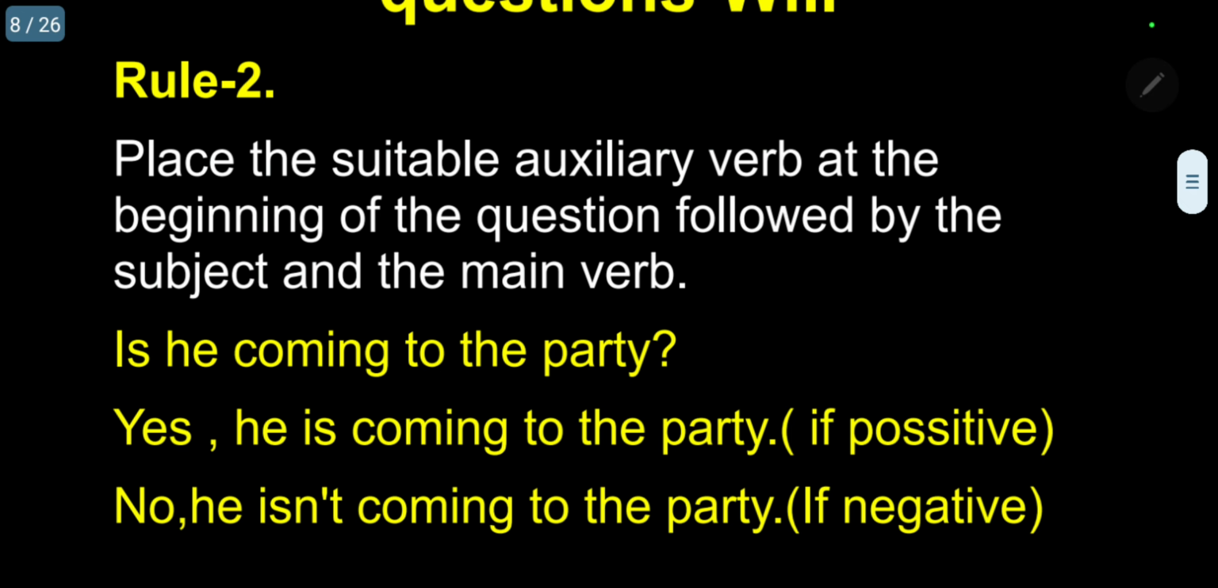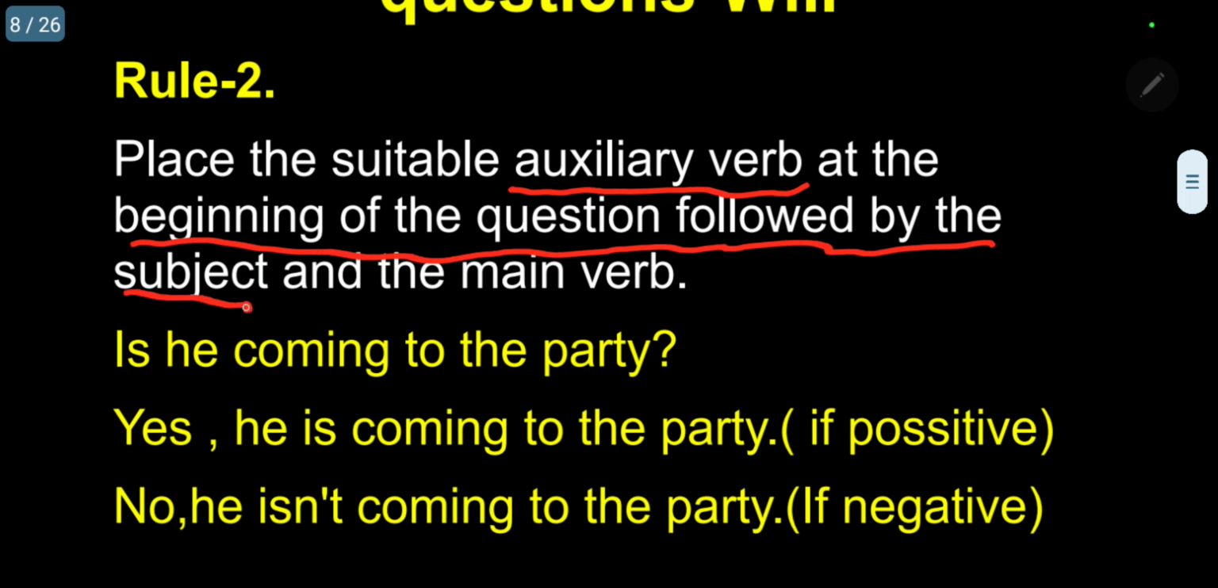Place the suitable auxiliary verb at the beginning of the question, followed by the subject and the main verb. We have to place a suitable auxiliary verb at the beginning of the question, followed by the subject. So here I have given one sentence. Is he coming to the party? This is a present continuous sentence. It is the question. Kindly follow.